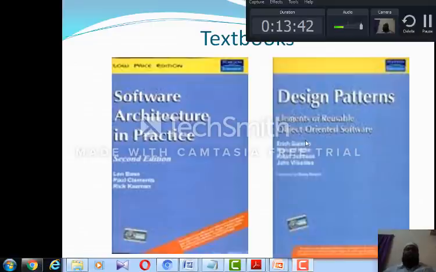This textbook is very useful, and whenever it came into the market, much of the design part of the whole software engineering changed. So I prefer this textbook, which is also a Pearson education print, also a low price edition and available in the Indian market.